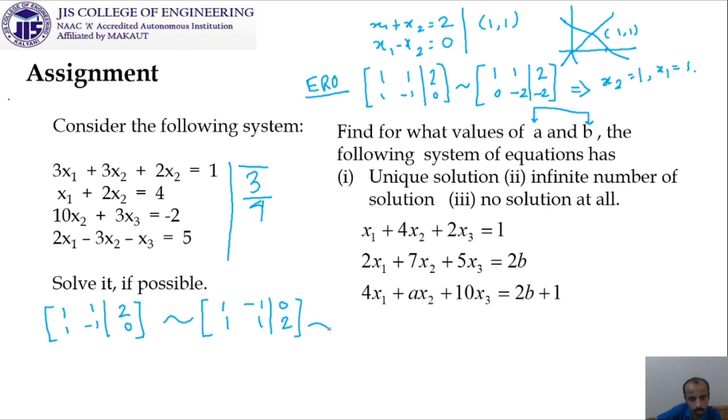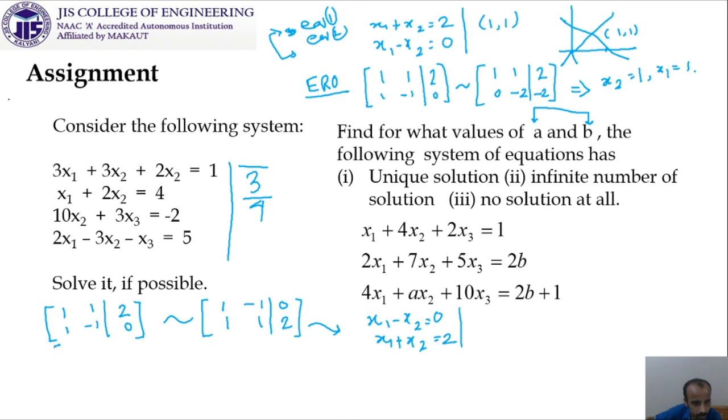And if we convert it into the system again, what we are getting, x1 minus x2 is equal to 0 and x1 plus x2 is equal to 2. That is the identical system of this, because we know that when we are writing equation number 1 and equation number 2, if we reverse them or swap them, the solution remains same.